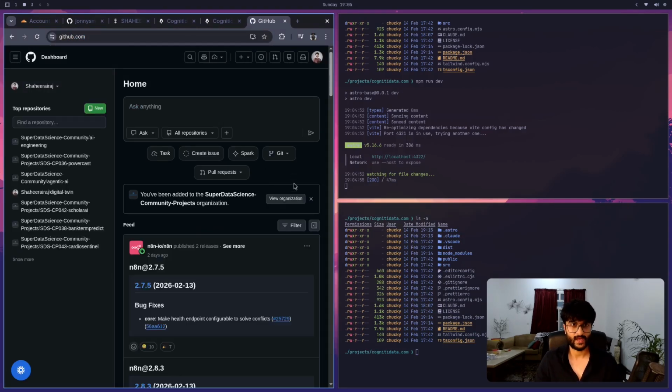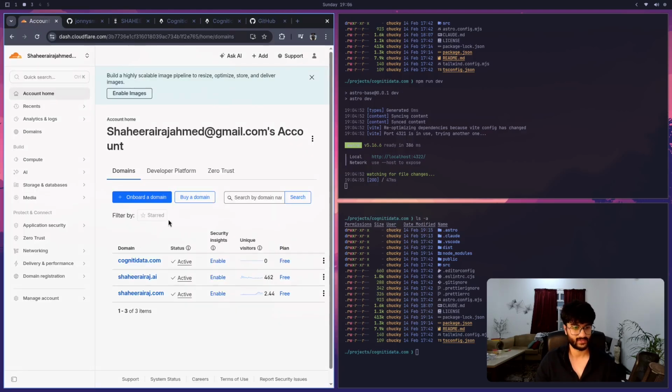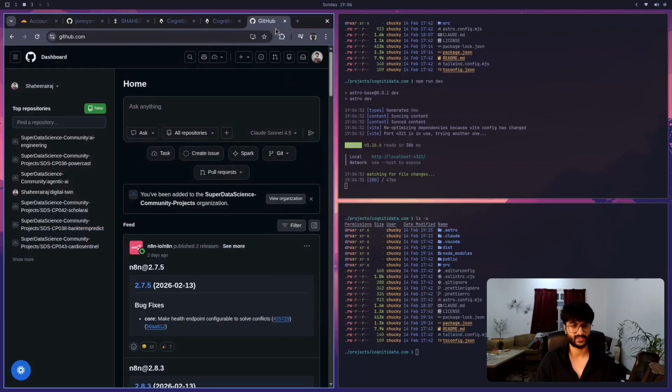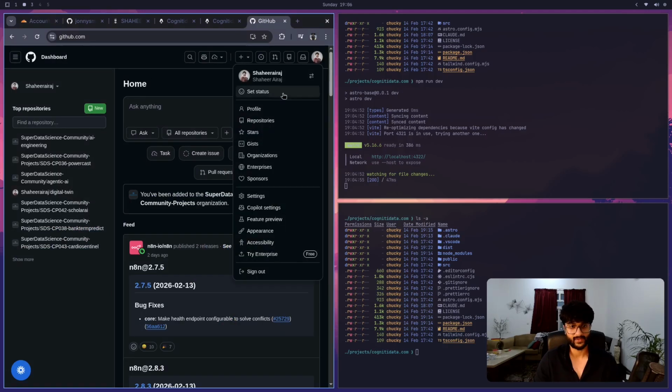And the way to actually host this, there are a multitude of ways. You can host it on GitHub as well, but I'm not going to be doing that. I want to host it on Cloudflare because Cloudflare is where my domain exists, and this is where my personal website exists as well. So I just prefer having everything in one place.